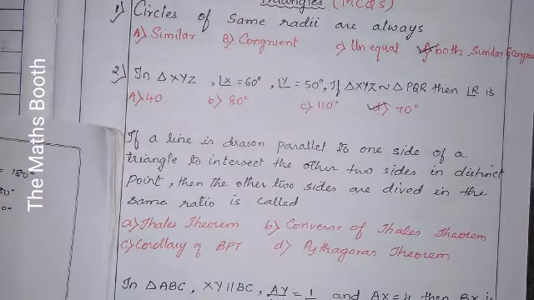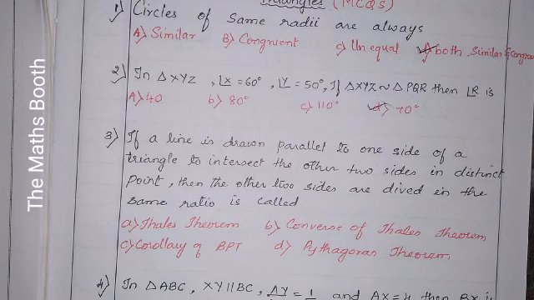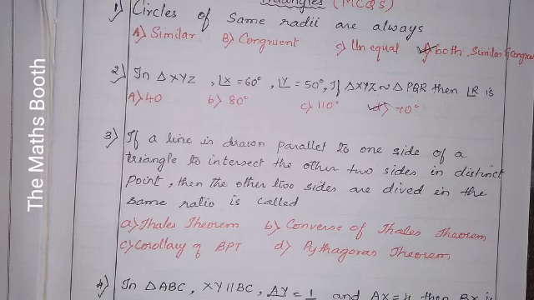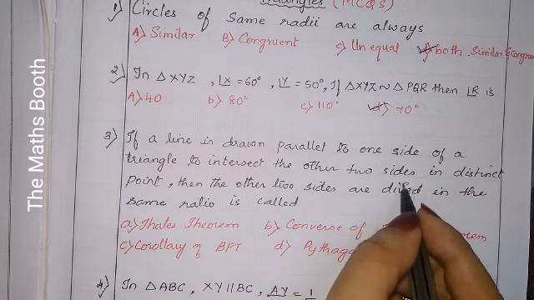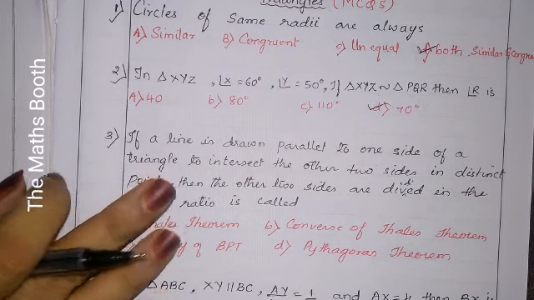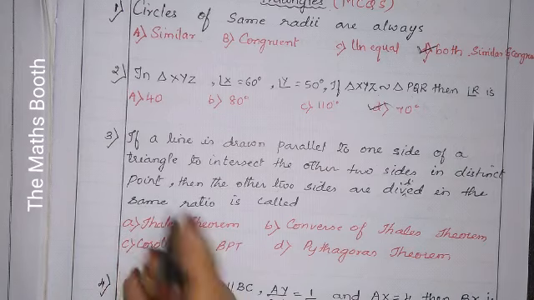Okay, let us see the next question. If a line is drawn parallel to one side of a triangle to intersect the other two sides in distinct points, then the other two sides are divided in the same ratio. This is called option A, Thales theorem, option B, converse of Thales theorem, option C, corollaries of BPT, or option D, Pythagoras theorem. And we know very well that this is our first theorem, that is Thales theorem.